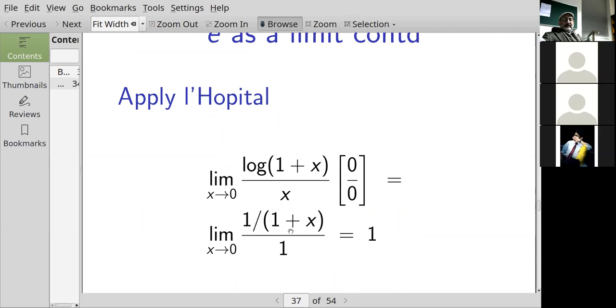What's the derivative of x? It's 1. Now, the limit as x goes to 0 of 1 over 1 plus x is 1, and the limit of 1 is 1. So 1 over 1 equals 1. So the limit as x goes to 0 of the logarithm of y is equal to 1.